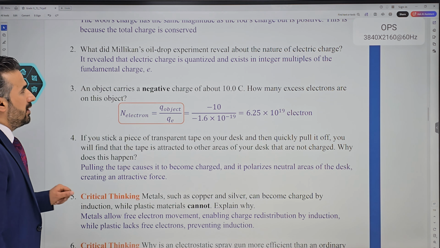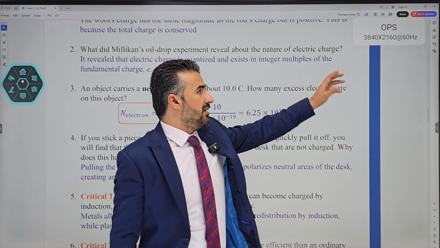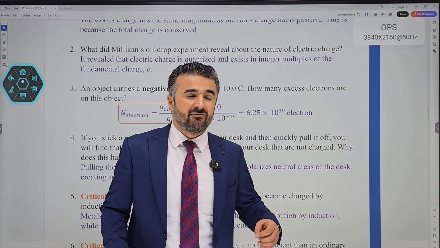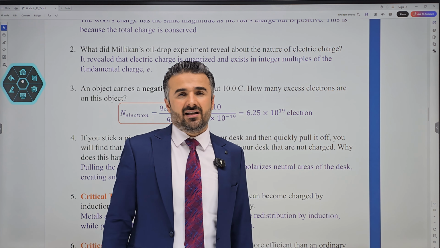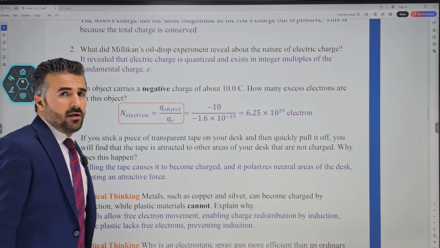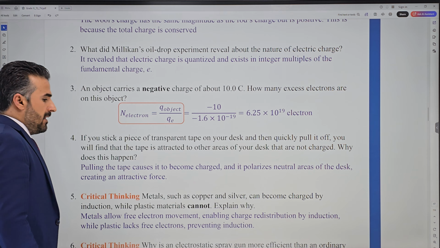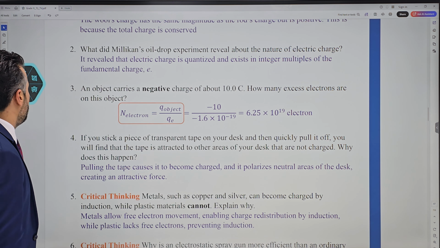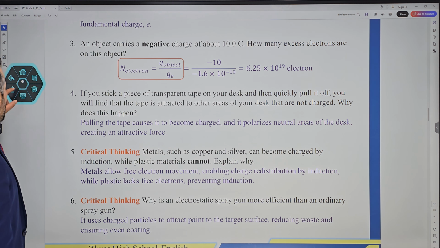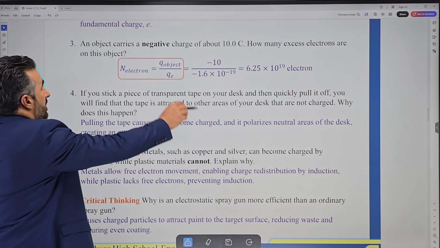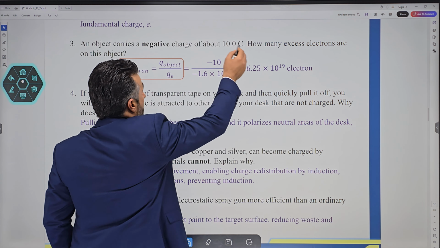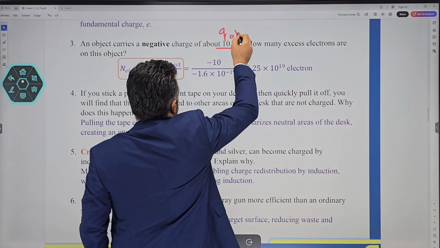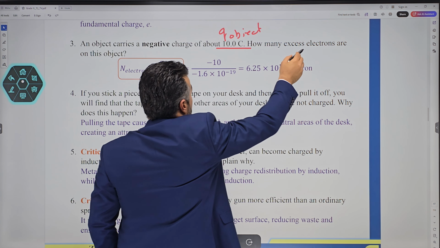What did the Millikan oil drop experiment reveal about the nature of electrical charge? Of course, it revealed that electrical charge is quantized. Every charge has a specific magnitude, which is 1.6 times 10 to the power negative 19 coulomb. An object carries a negative charge of about 10 coulomb of charge. So this would be the charge on the object, Q on object.